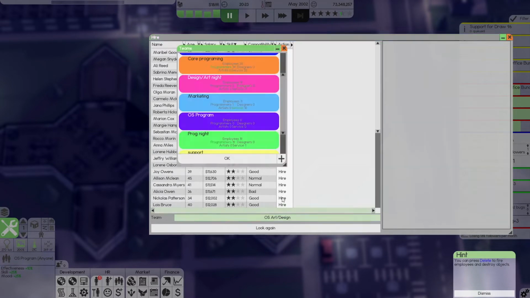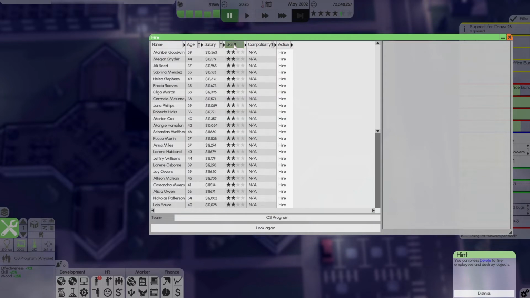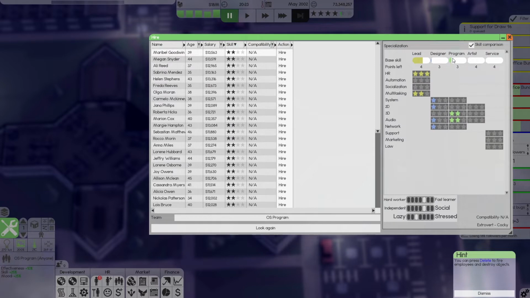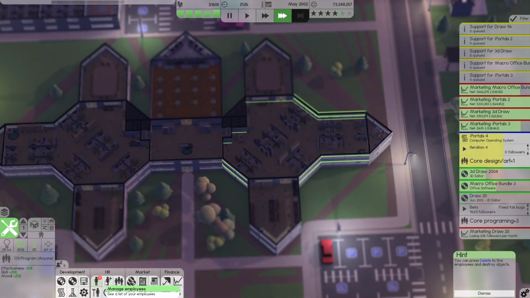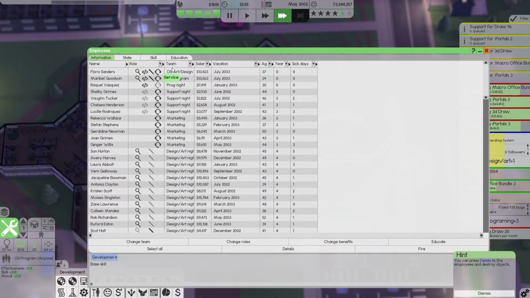Hired. And then for OS programming, let's look at skill again. And you can handle hiring and improved effectiveness. Yes. And you're actually not a half-bad programmer, so we're going to hire you as well. Mabel, you are hired. Are they extroverted and cocky? Not bad. They're not the end of the world. Hired.